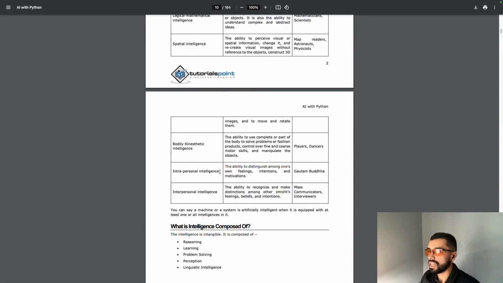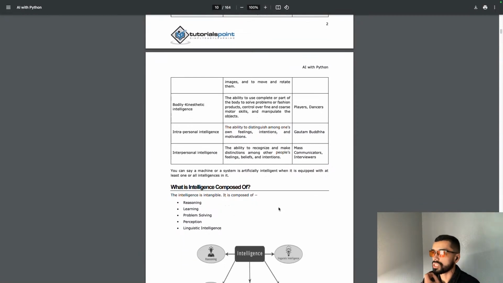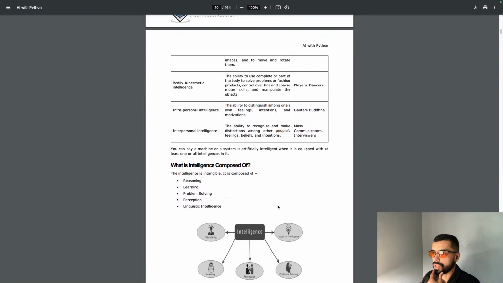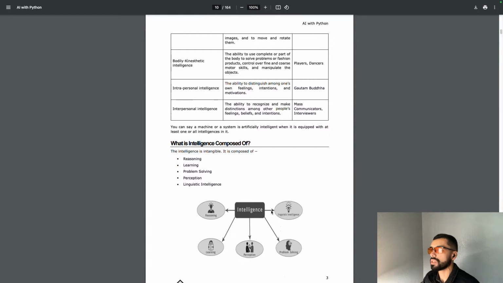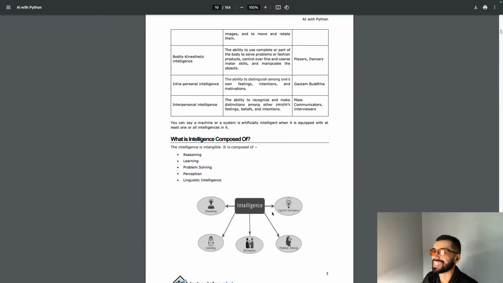Players, dancers. Intrapersonal intelligence: the ability to distinguish among one's own feelings, intentions, and motivations. Gautam Buddha. Interpersonal intelligence: the ability to recognize and make distinctions among other people's feelings, beliefs, and intentions. Mass communicators, interviewers. You can say a machine or system is artificially intelligent when it is equipped with at least one or all intelligences in it.